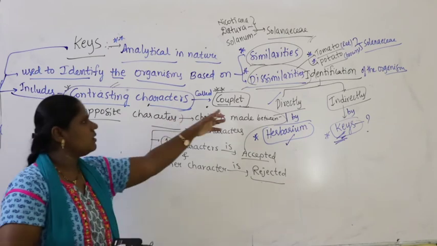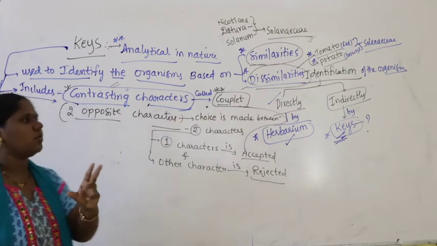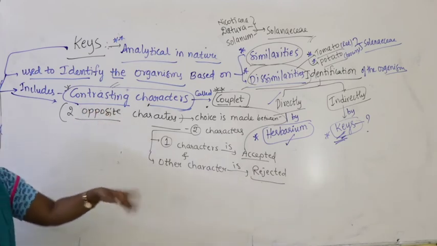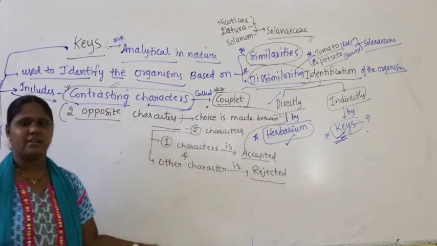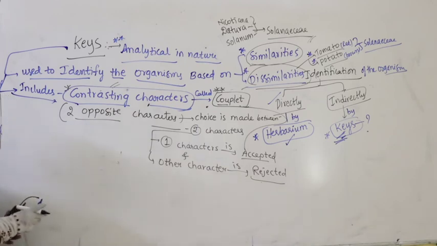What I am trying to say? A pair means two characters. What are they? They are called contrasting characters. They are two opposite characters. What we'll do? A choice is made between two characters. One character is accepted, other character is rejected. For this I will give you an example.